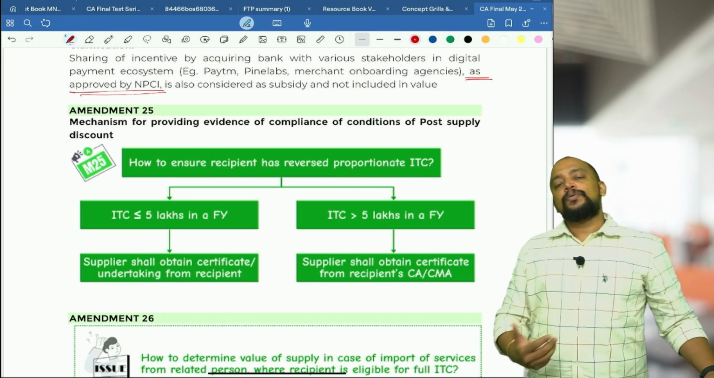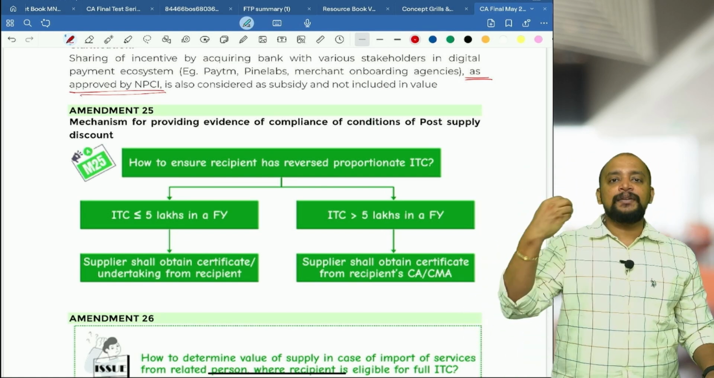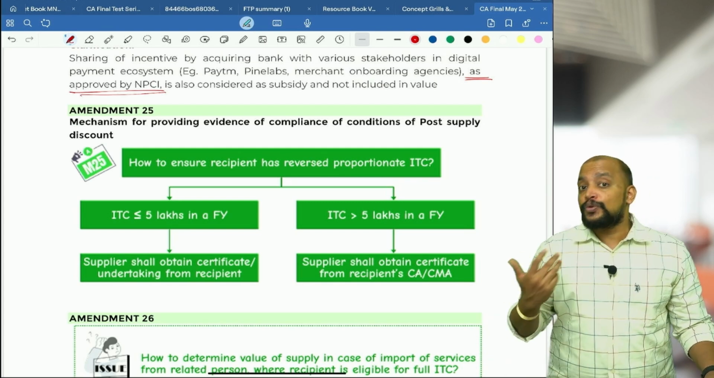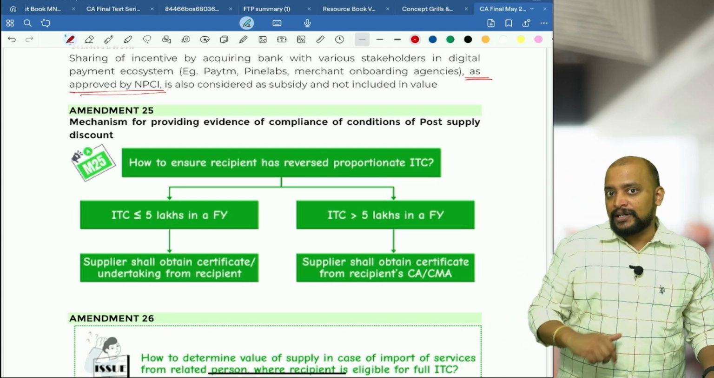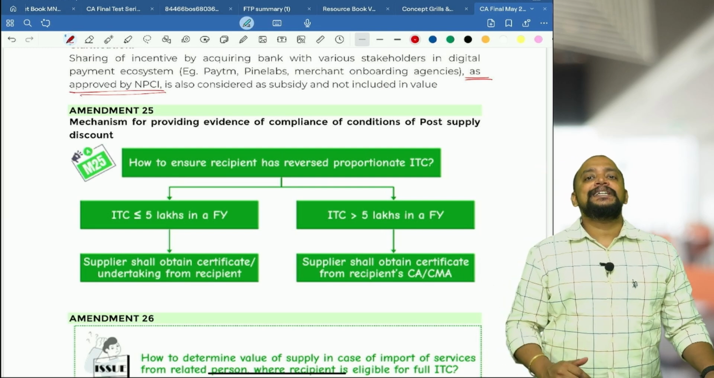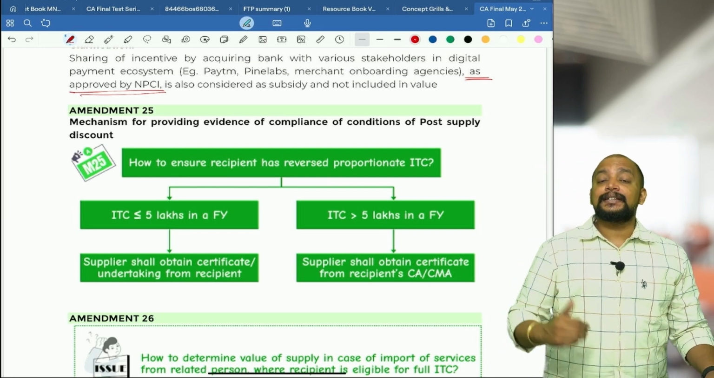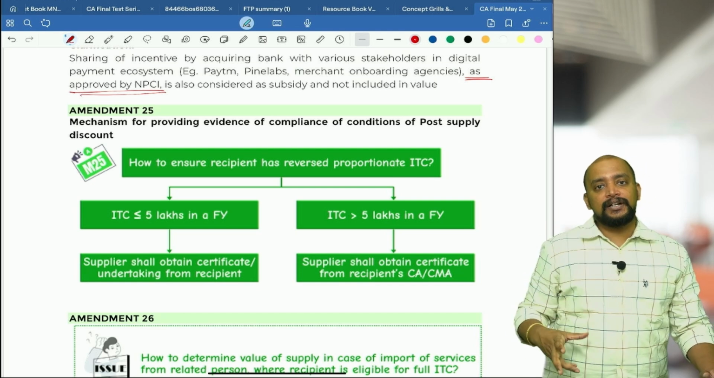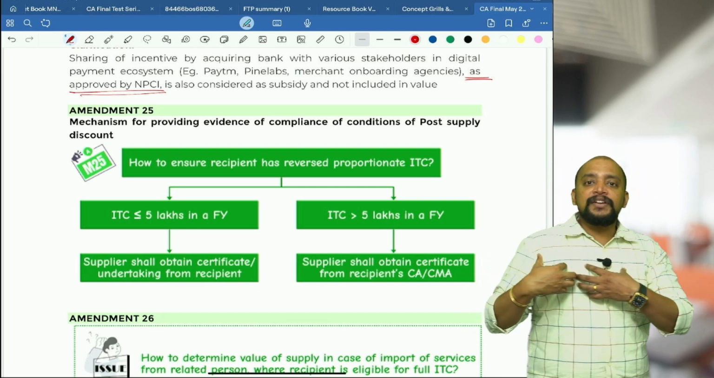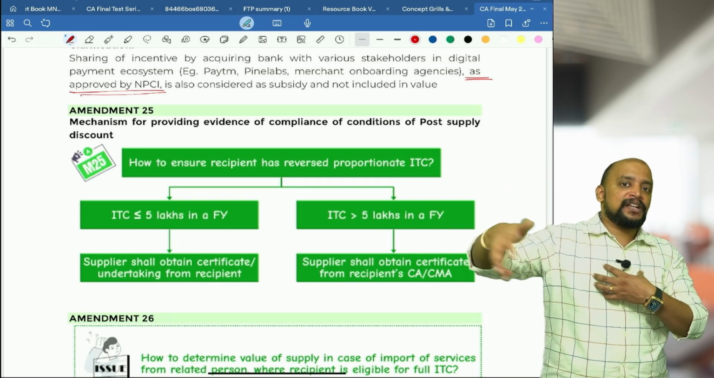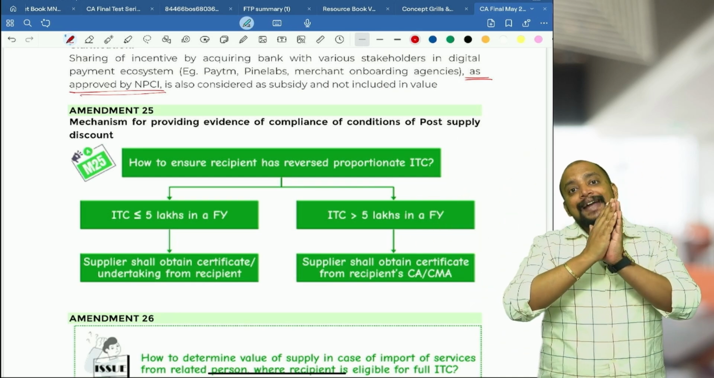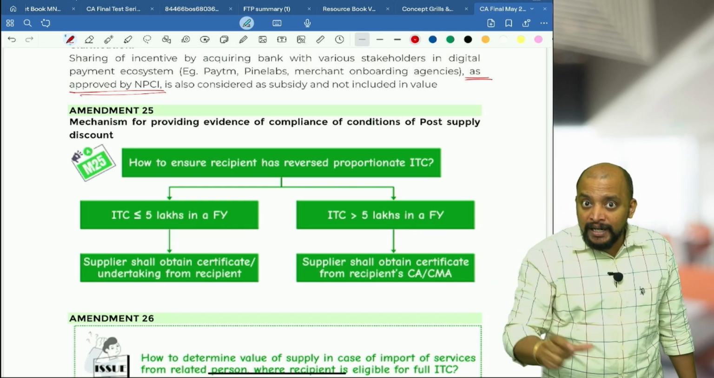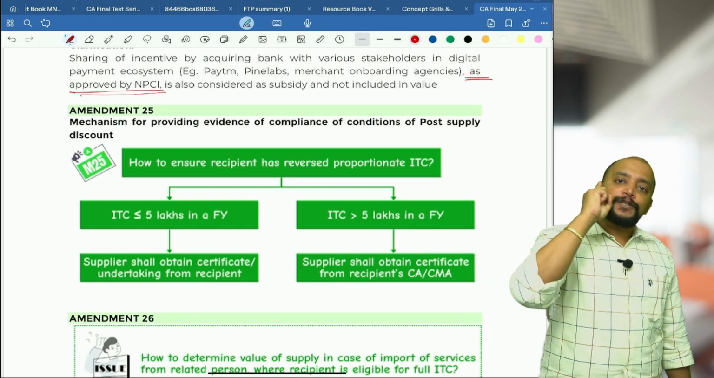For that purpose, what they are saying is that the supplier first will claim the deduction, and every year he needs to obtain either a declaration or a certificate from a CMA. The declaration is that the recipient has reversed the ITC. If the ITC component in a financial year, like I am one supplier giving multiple credit notes to the recipients for post supply discount, what is the ITC component for all these credit notes with respect to one supplier?